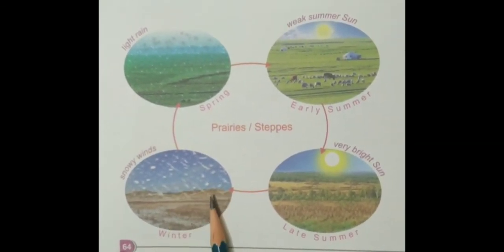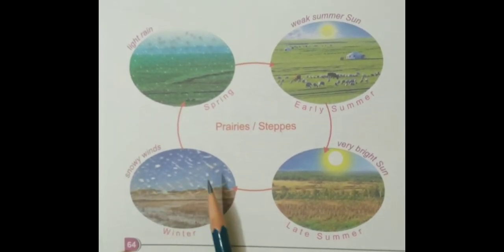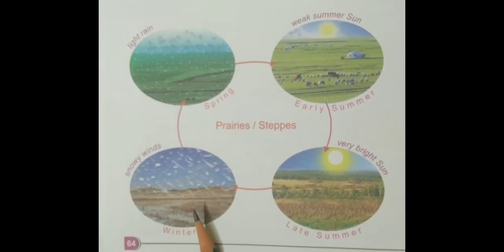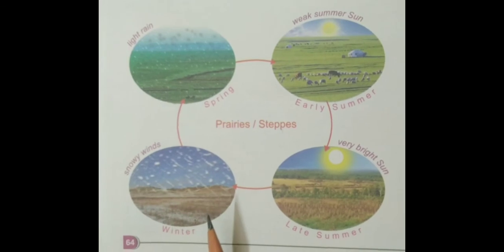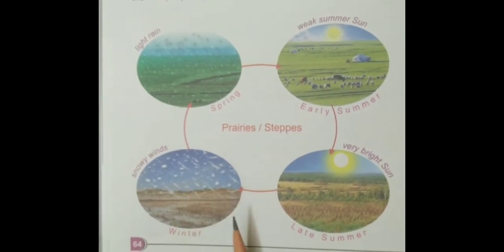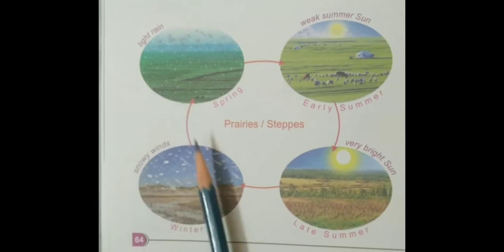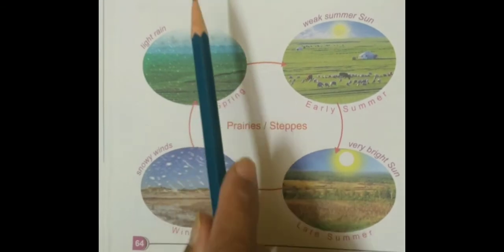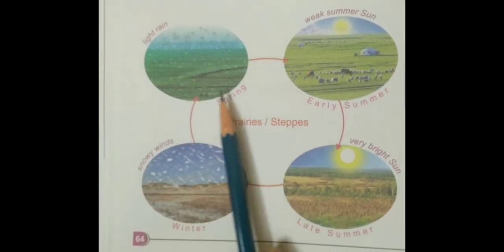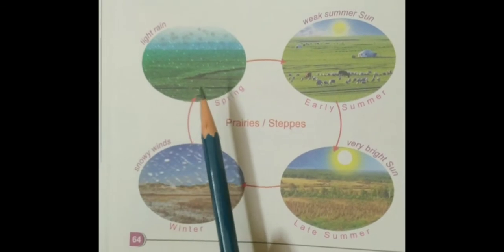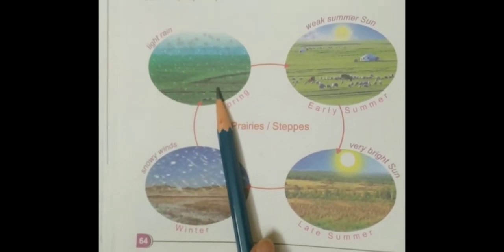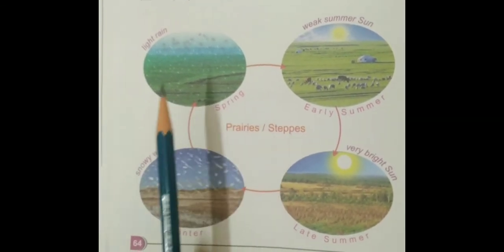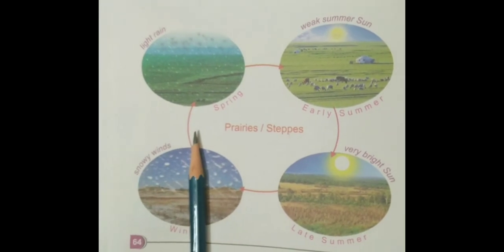Winters are very long and very cold, and in the winter season the temperature can dip as low as 4 degrees centigrade. As strong winds blow very fast, light powdery snow blows across the grasslands. There are no trees to be found here to break the spread of the winds, so they will have to experience snowy winds. So the people specially plant trees around their houses to protect from the winds.